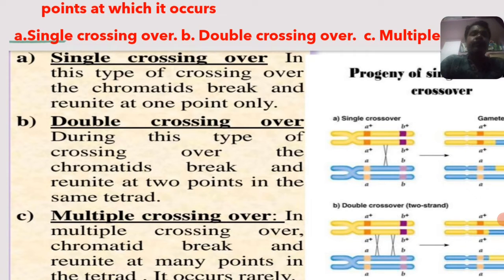over. Of course, in multiple crossing over, chromatids break and reunite at many points, more than two points. Is it clear? Single crossing over refers to only a single point. Double crossing over refers to two points. More than two points where crossing over takes place in the tetrad condition of chromosomes is called multiple crossing over.